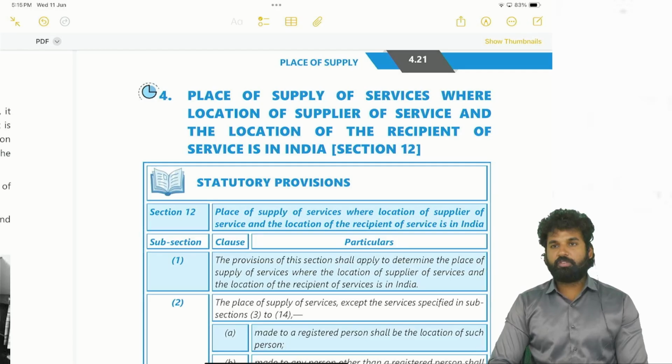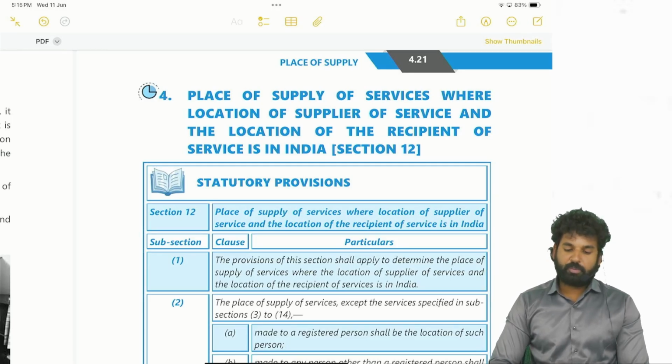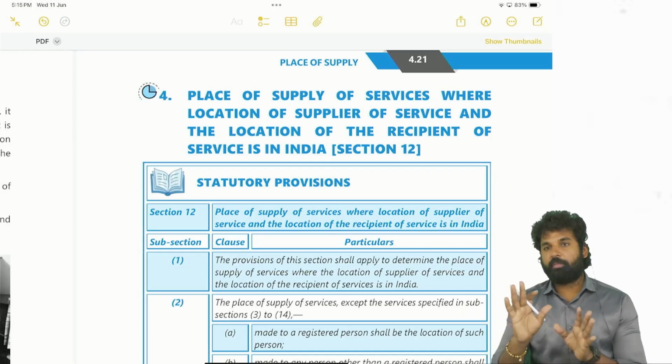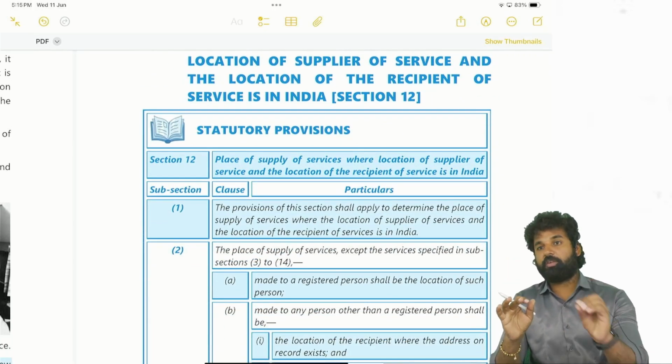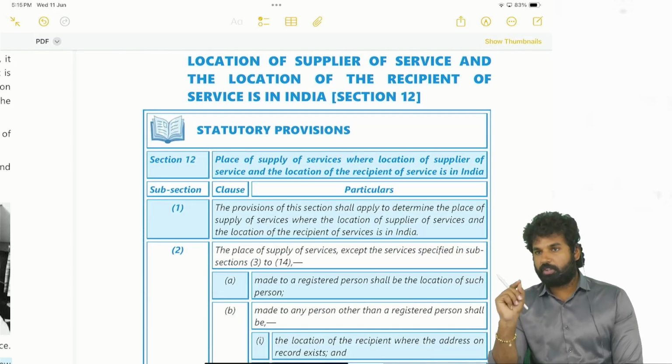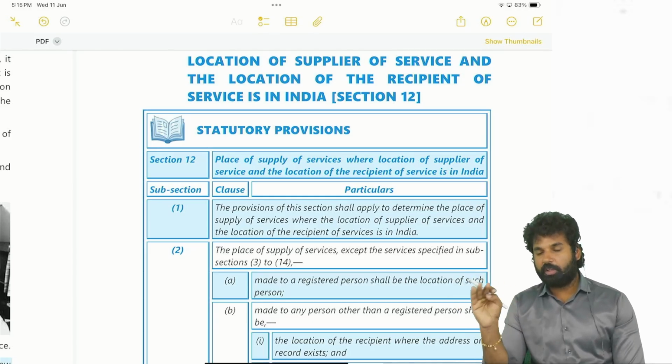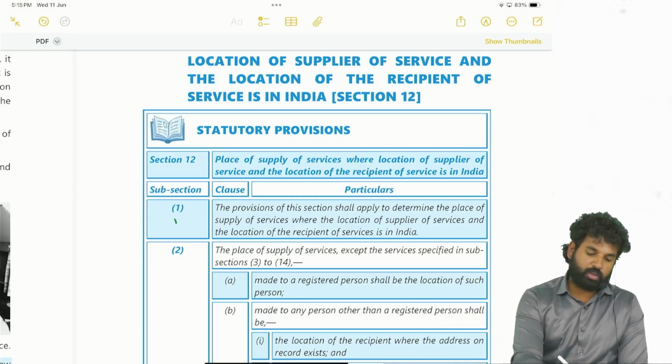In this section, 12 subsection 1 is telling that place of supply will be determined as per section 12, where the location of the supplier and recipient are in India. That will be there in section 12 subsection 1. What is section 12 subsection 1 saying? Place of supply will be determined as per section 12 when the location of the supplier and recipient are in India. So this is 12.1.